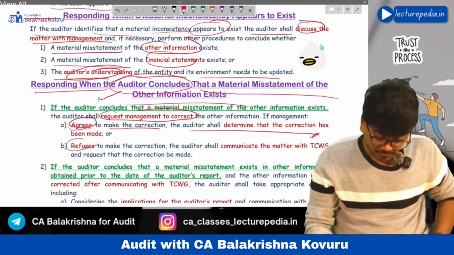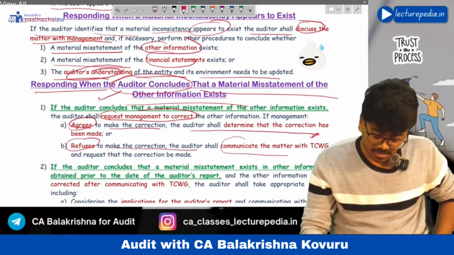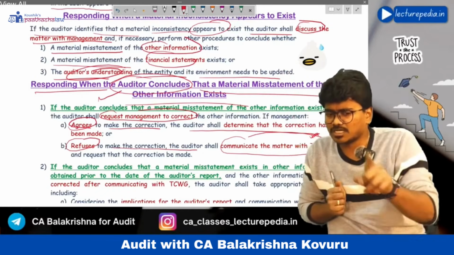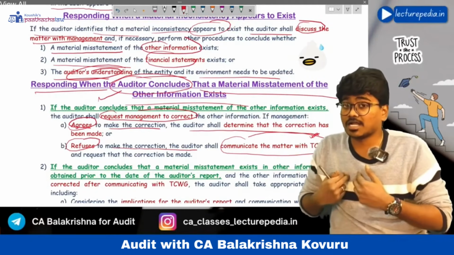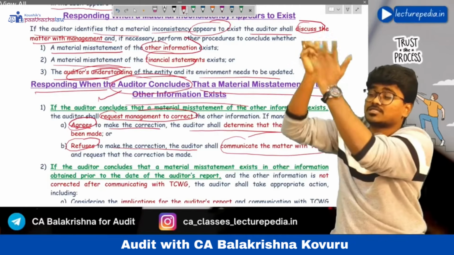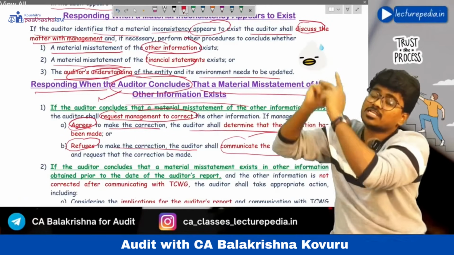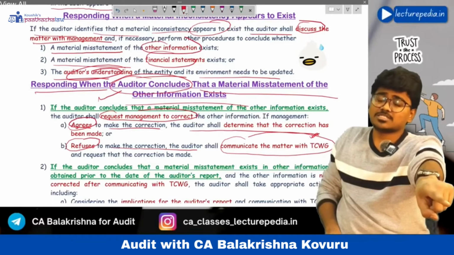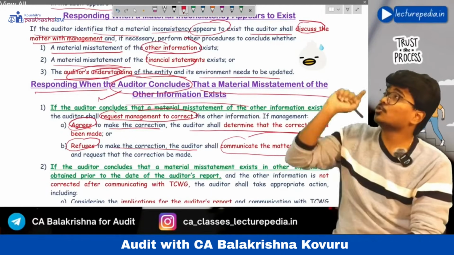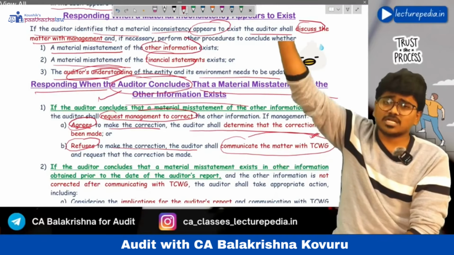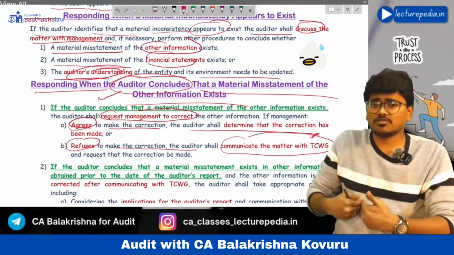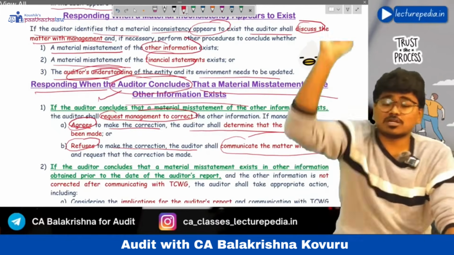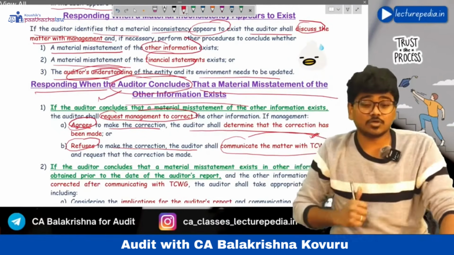If management refuses to make the correction, the auditor shall communicate the same to those charged with governance. Okay, a higher level authority than the management. I have communicated to management that there is a misstatement in other information, but they have not corrected it. You please correct it. If those charged with governance correct this, then again the auditor will check whether the correction has been made or not. If those charged with governance also don't correct, then what will the auditor do?